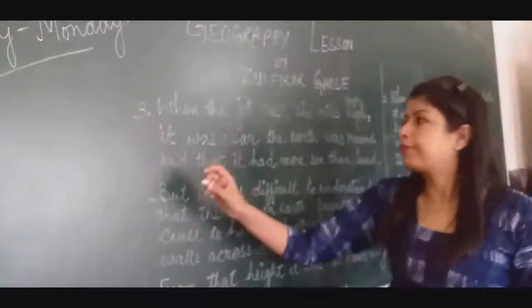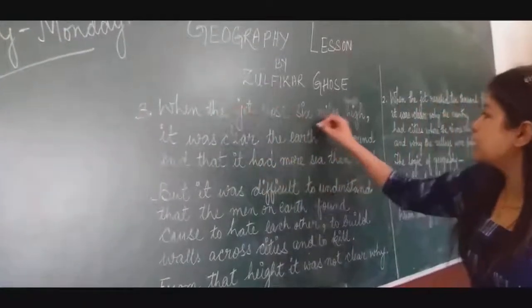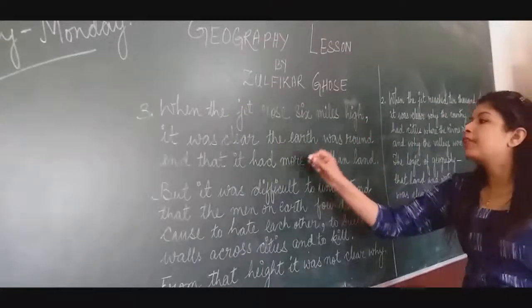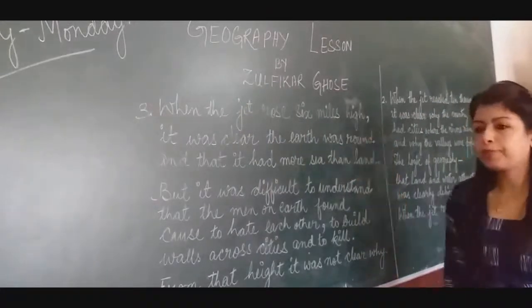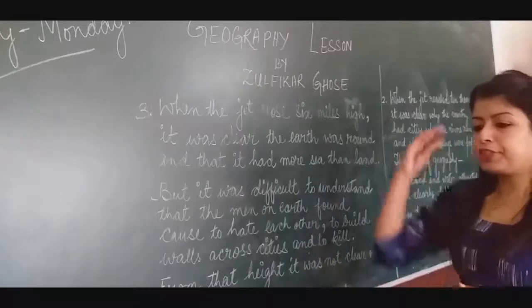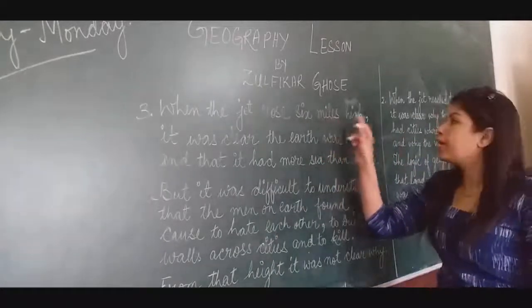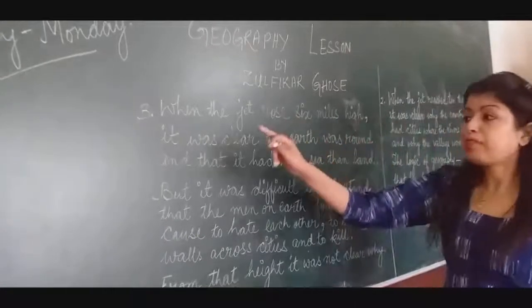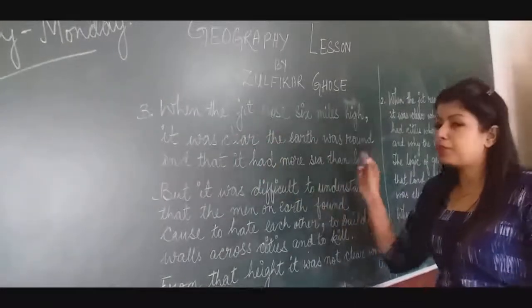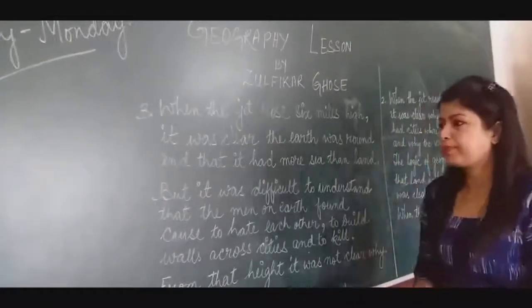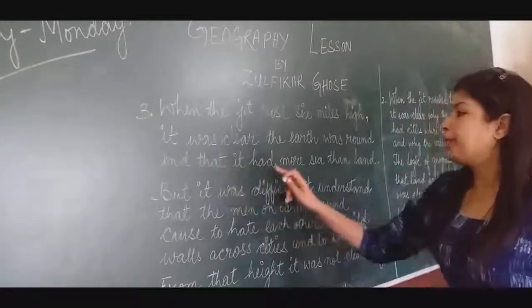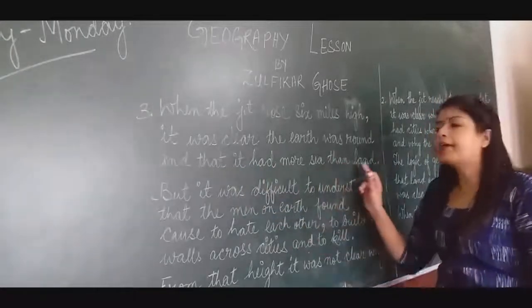Now, third paragraph. When the jet rose 6 miles high, it was clear the earth was round. Now, when the jet reached even higher, it rose 6 miles above the ground. It was clear the earth was round in shape and that it had more sea than land.